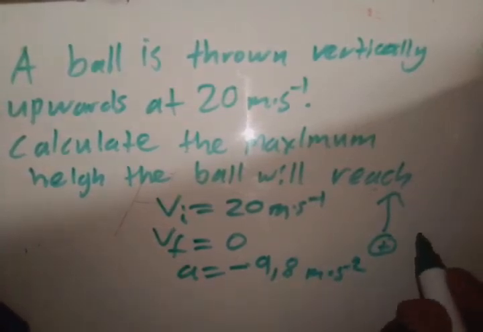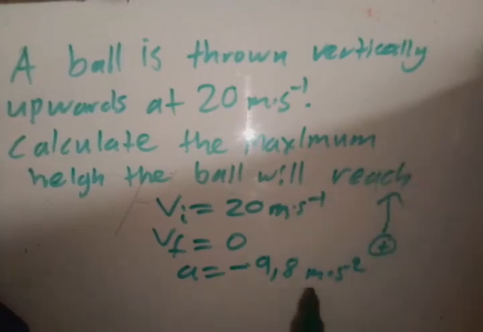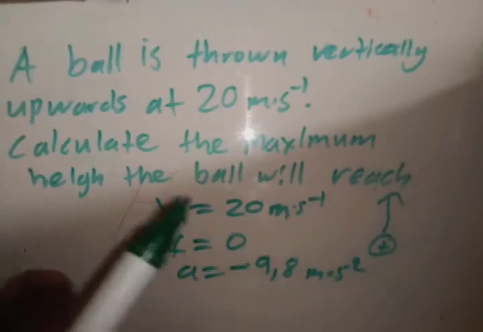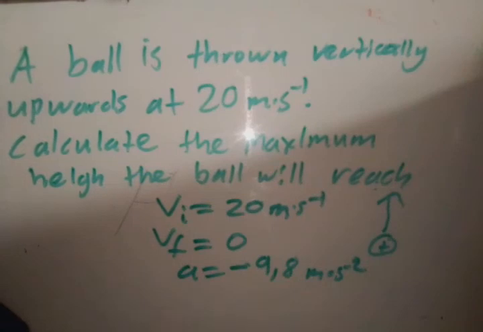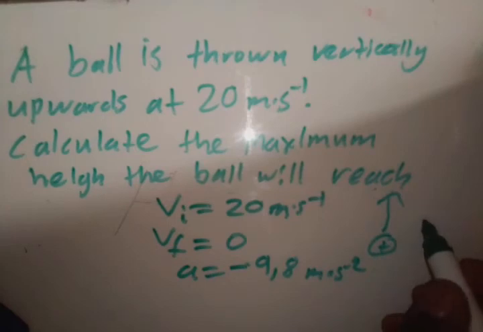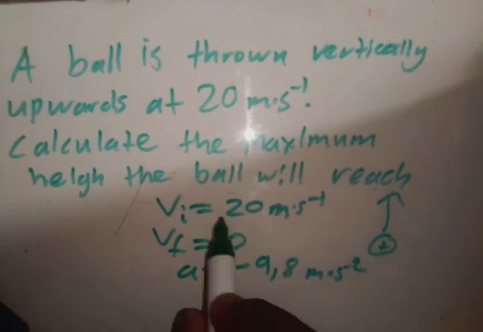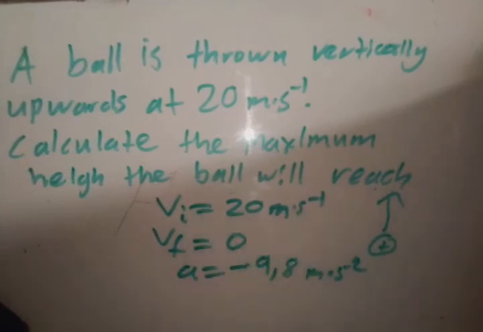Because acceleration due to gravity is downwards. When there's no force acting on it, the object will keep going downwards until it meets a surface that will balance the force. So it keeps accelerating downwards when it's in free fall. That's why the acceleration is negative, and the velocity at which it was thrown upwards is positive.